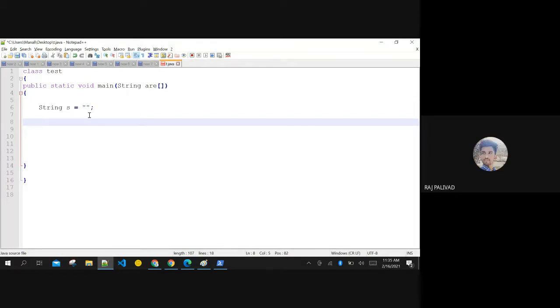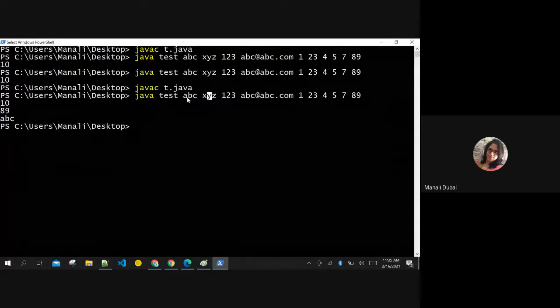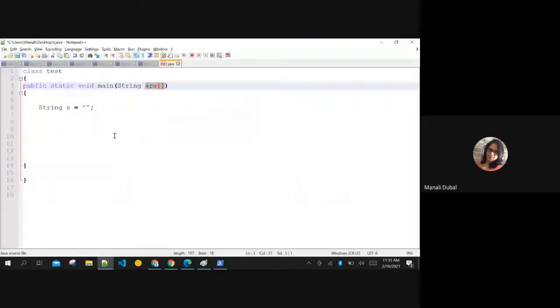We still need a loop, right? Yes, because we have to go up to the length. We don't know how many parameters the user will enter here. He can enter just 2, or he can enter 20,000. So we have to run till the length of the array. So a loop is required.